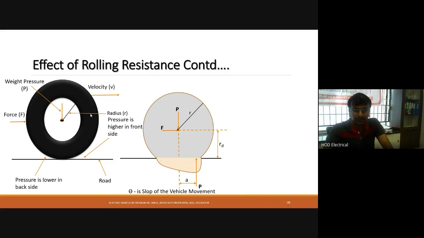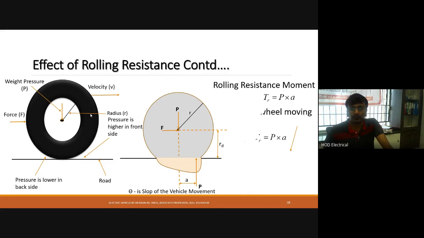But at the same time, due to the force acting on the tire, the impact of pressure between the tire and the road will be at the distance of a. So for the rolling resistance moment, TR is nothing but P into a, where P is the pressure due to the weight.